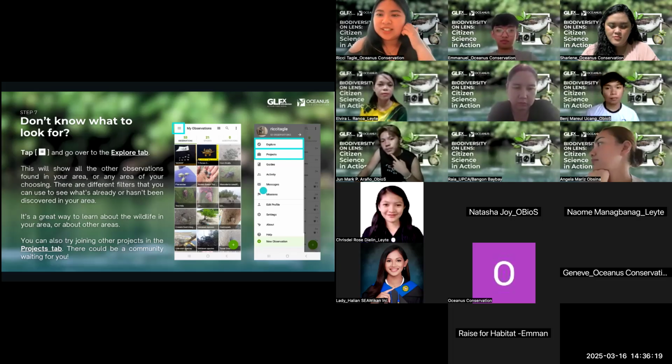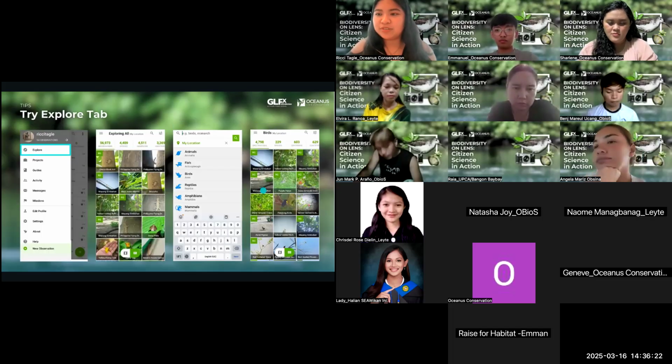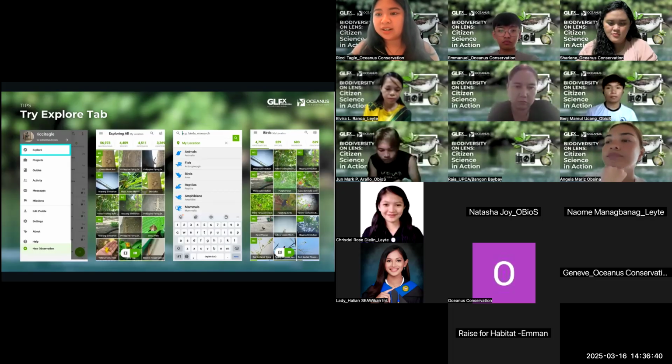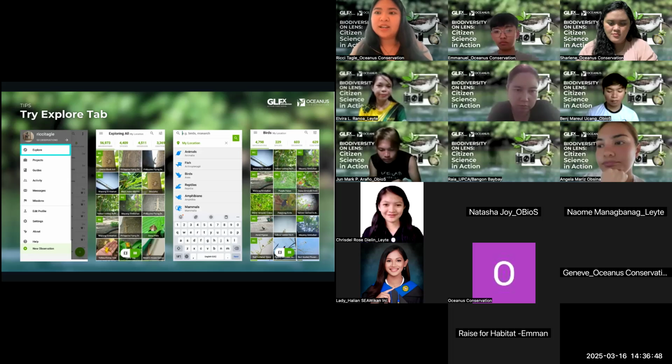Okay, let's proceed to the next slide to give an example of what that can look like. So halimbawa, you try the Explore tab and you'll get to see the different things that have been submitted in your area. And you will also be able to filter again kung gusto mo mammals lang, amphibians, or you can even put in the exact genus that you're hoping to find in your area. But given that iNaturalist is still relatively new in some areas of the Philippines, hindi pa siya nasubukan, maybe you won't find what you're looking for. But at least you'll have an idea of what contributions are happening sa area mo and what you can contribute.